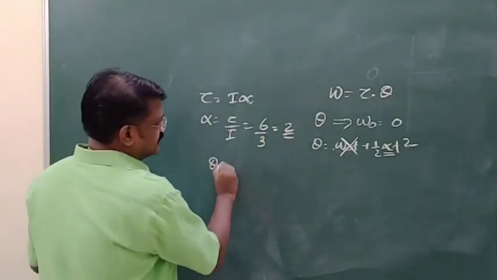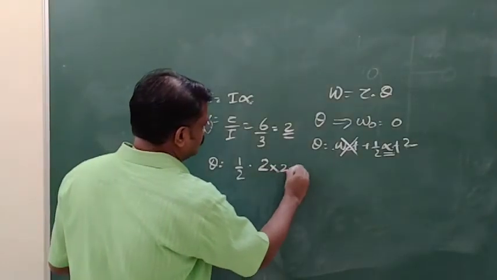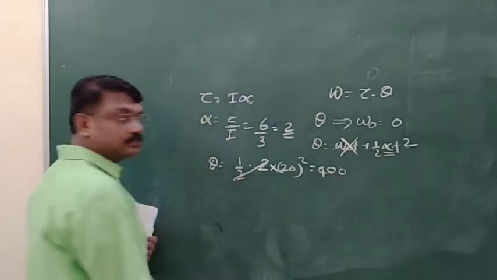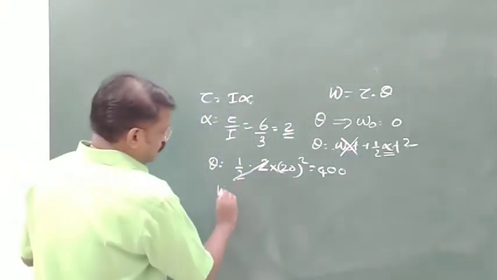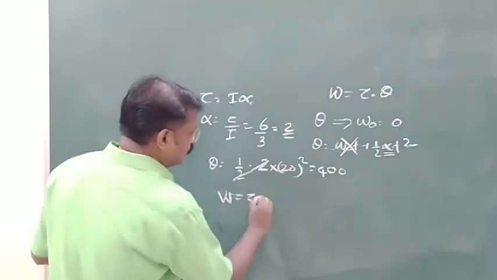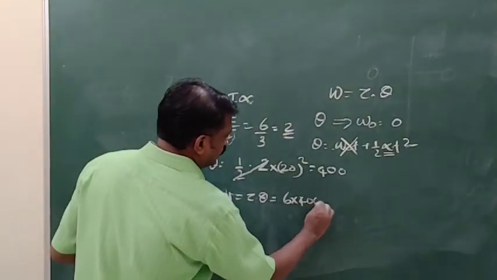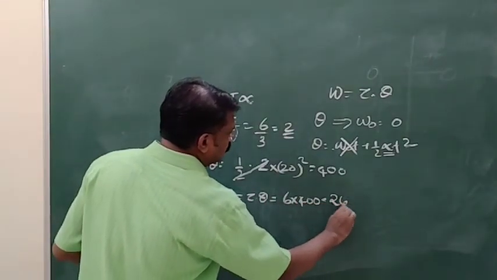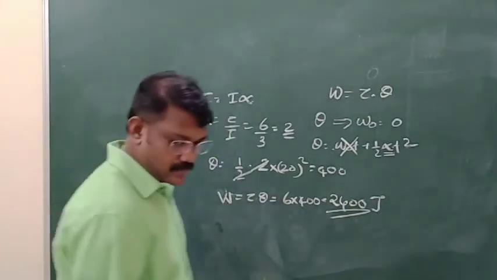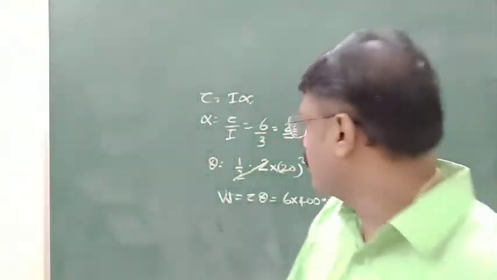Then theta is equal to 1 by 2 into 2 into t square. t is 20, so 20 square will become 400. Then W is equal to tau into theta. Tau is 6, multiplied by 400 is equal to 2400. That is the work done in rotating.